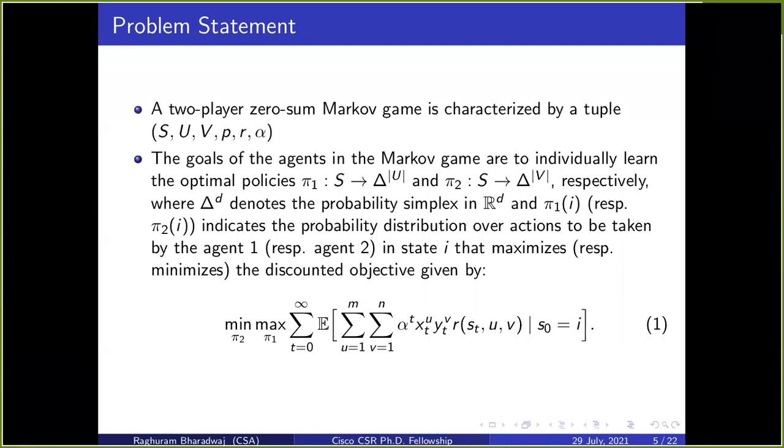A two-player zero-sum game is characterized by this tuple, where S is the set of states, U is the action space of agent 1, V is the action space of agent 2, P is the probability transition matrix, R is the payoff, and alpha is the discount factor. The goals of the agents in this setting are to compute policies pi 1 and pi 2, where agent 1 wants to maximize the total expected discounted payoff, whereas agent 2 tries to minimize it. Therefore, the objective is given as the min-max value of the total expected discounted payoff. Instead of cost or reward, we call this R a payoff.